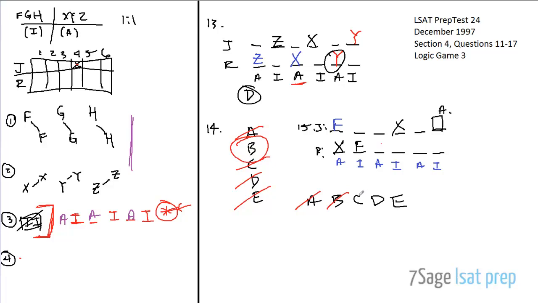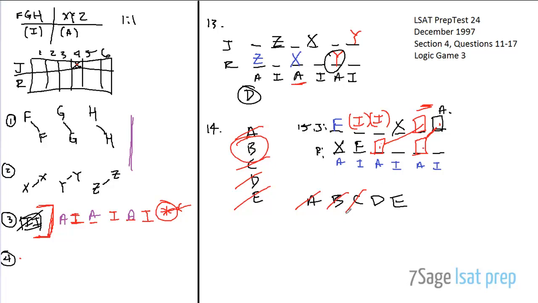How about C? Juarez does not evaluate any 2 introductory textbooks in a row. Well, I don't see how that could be the case, right? Because basically you need an advanced textbook up here, and it has to be X, right? And then this advanced textbook is going to be over here somewhere, right? And this advanced textbook has to be in this slot, right? So you see how basically this slot and this slot are linked this way. This slot and this slot are linked that way. And so what does that leave us? That means that introductory books have to be in slots 2 and 3. So there is no actual way for us to separate out Juarez's slots such that he doesn't evaluate 2 consecutive introductory books. There's no way.